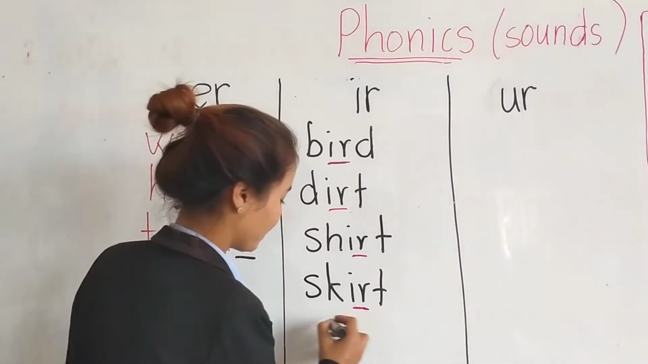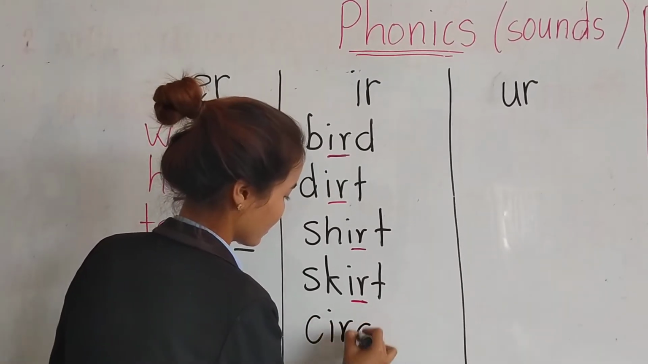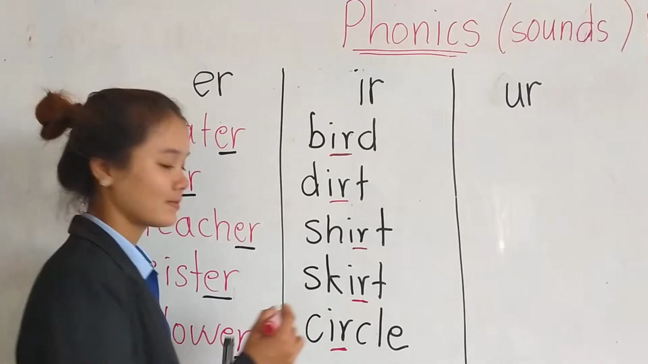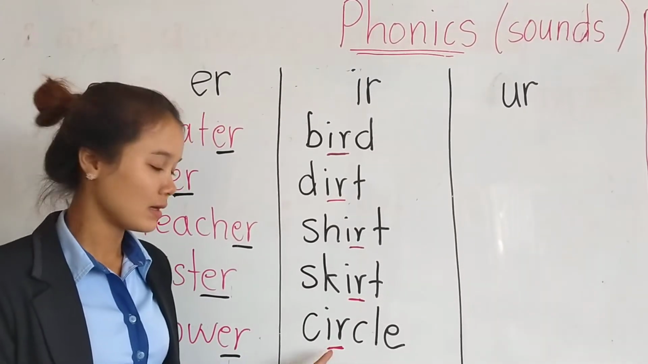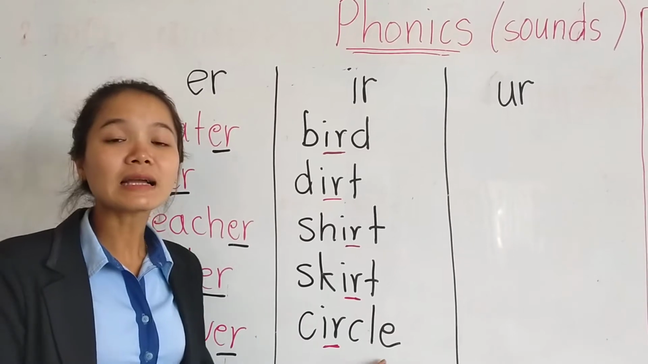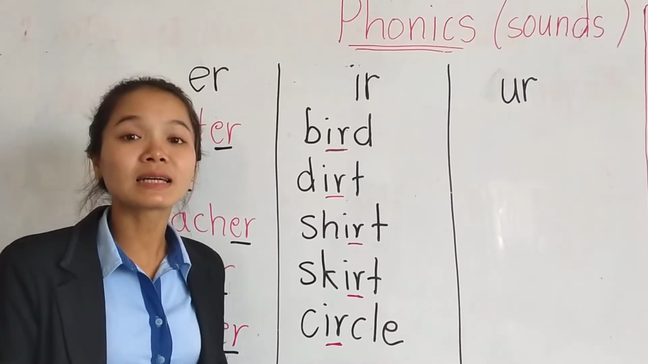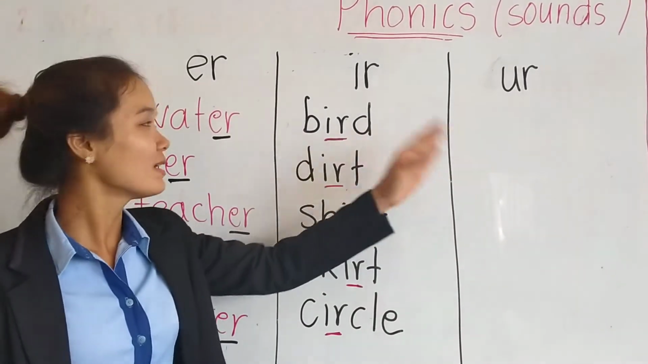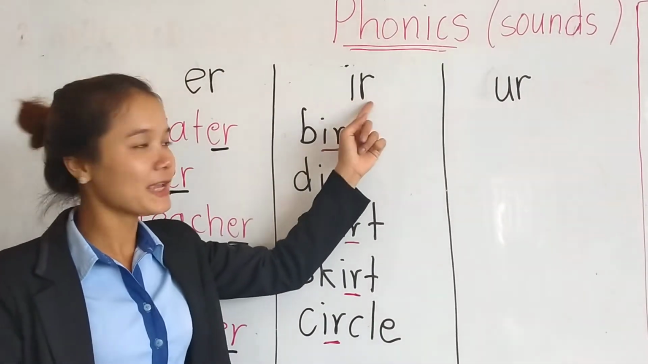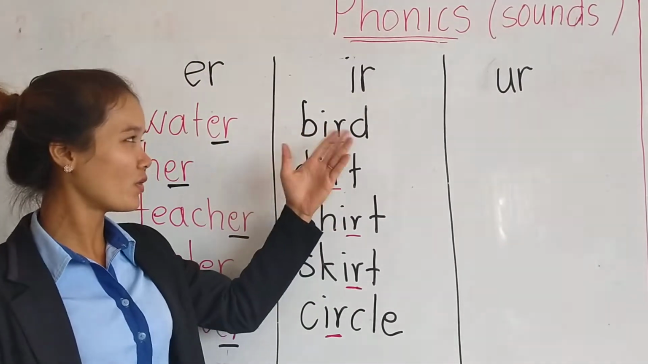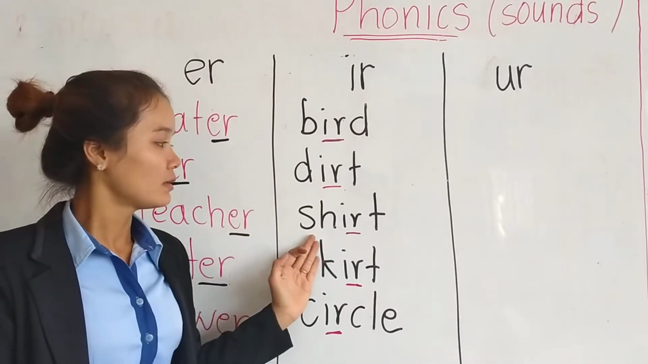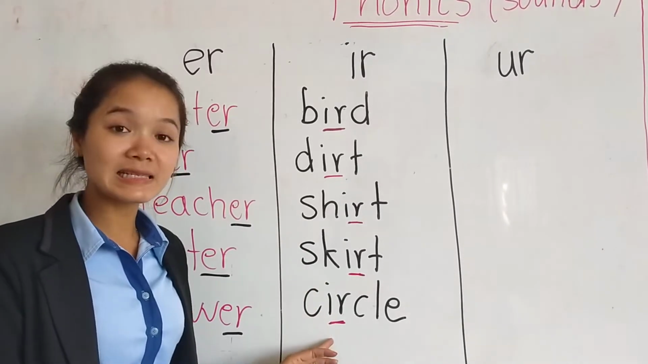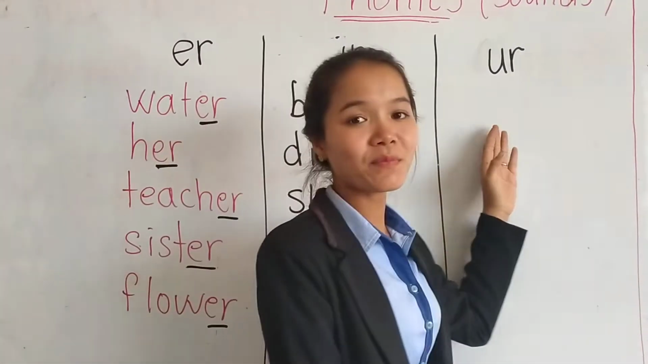And this one? Alright, can you read? Now, the sound again. Circle, circle. Alright, now I hope you're happy with all these words if you know this sound, right? So don't forget, if you see IR, that means it's this sound. Like all these words: bird, dirt, skirt, shirt, skirt, and circle. Alright?